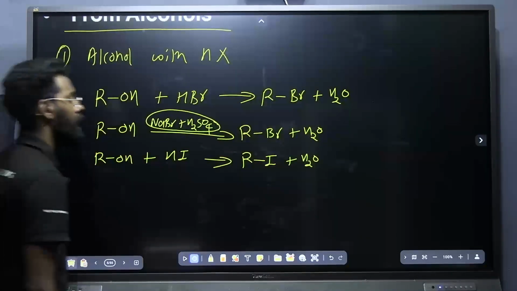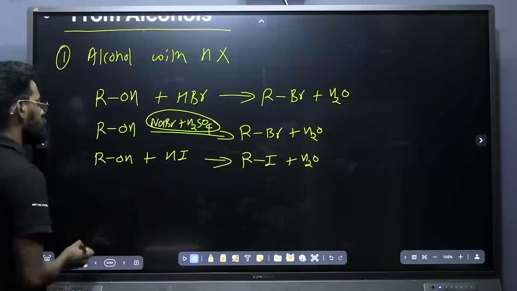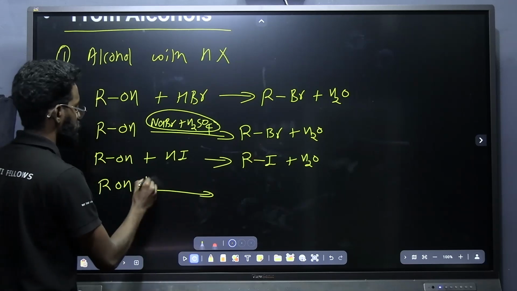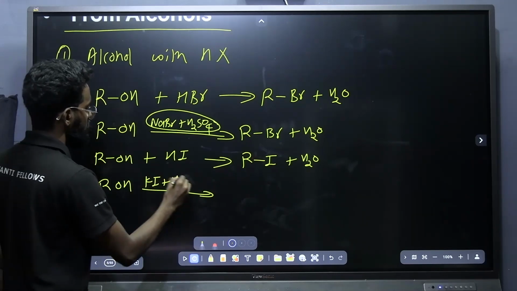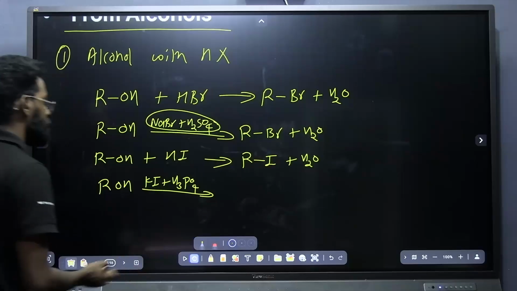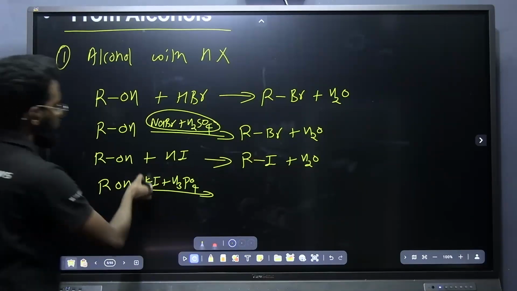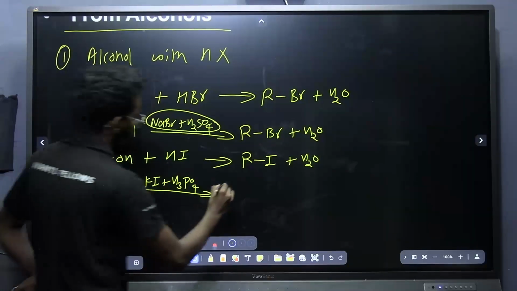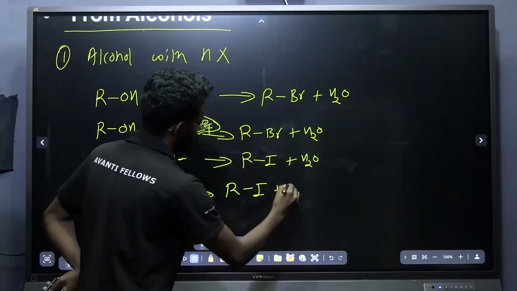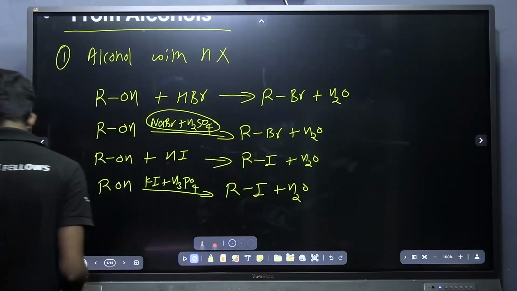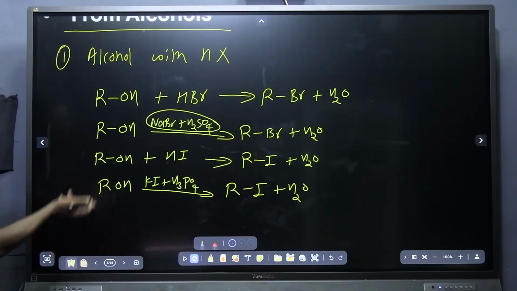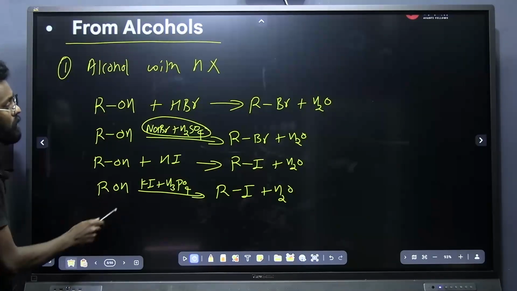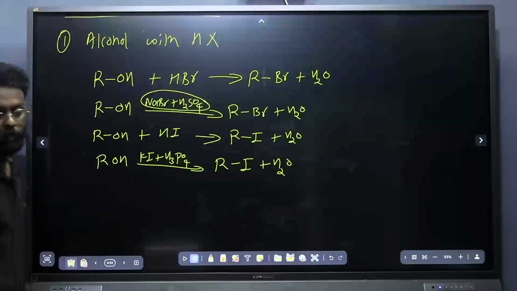Okay, we'll be getting alkyl iodide. Now here also there is ROH. If I am treating ROH in presence of potassium iodide and H3PO4, what will I be getting? The same thing. Here KI and H3PO4 will give hydrogen iodide, and we will be getting the same product, RI plus H2O. So that is one more point you have to note down. Instead of directly giving hydrogen halide, they can indirectly give the hydrogen halide and ask for the product.